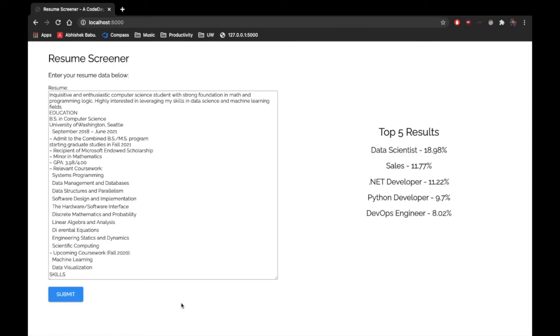And after about 10 seconds, we see that the top 5 results for my resume are data scientist, sales, .NET developer, Python developer, and DevOps engineer. Now, I'm going to hand it over to Allison, who'll talk about her lessons learned from this project.